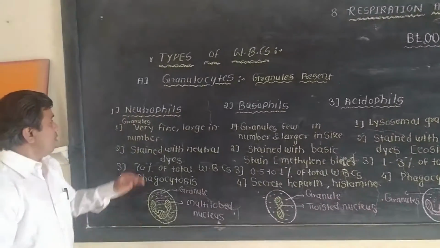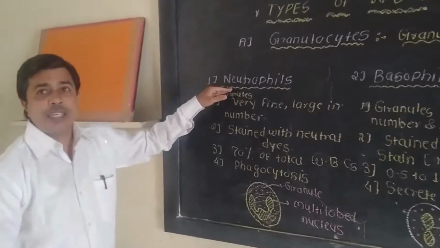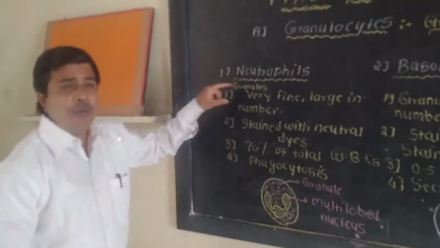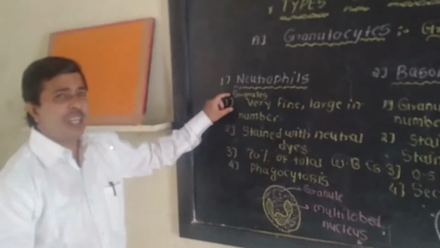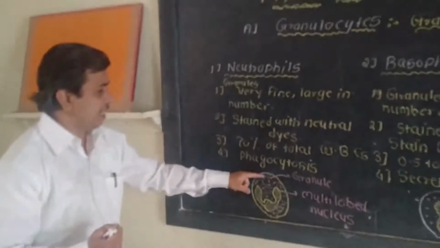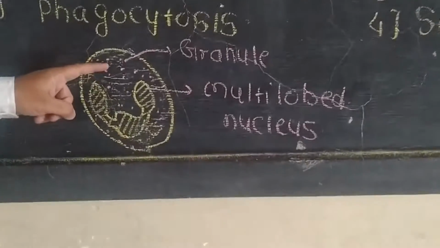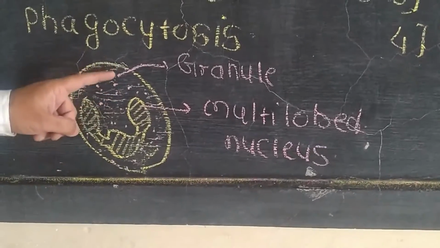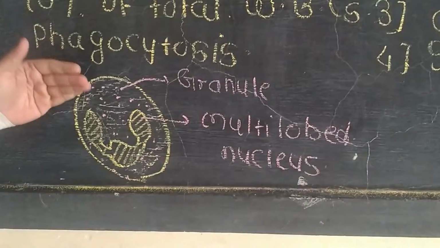Now, the first type of the granulocytes is the neutrophils. In this type of WBC, the granules are very fine, meaning very small in size. Here we can see the diagram of the neutrophils. These granules are very fine or small in size but large in number.